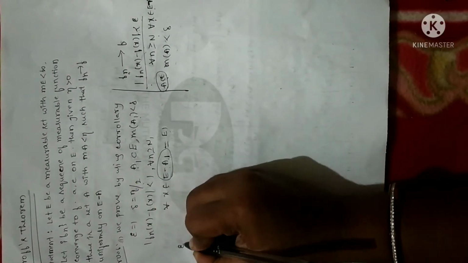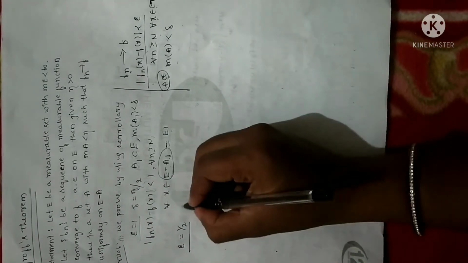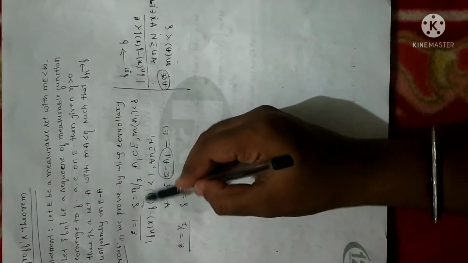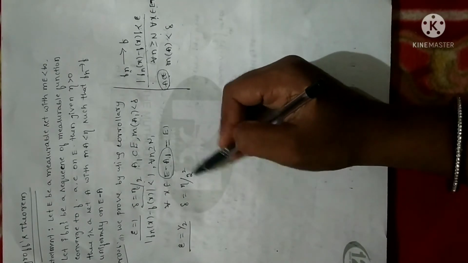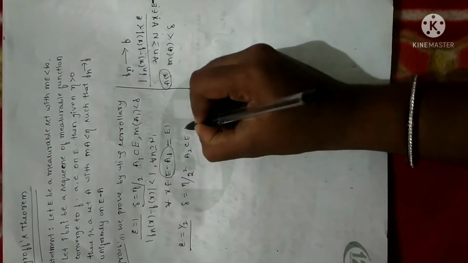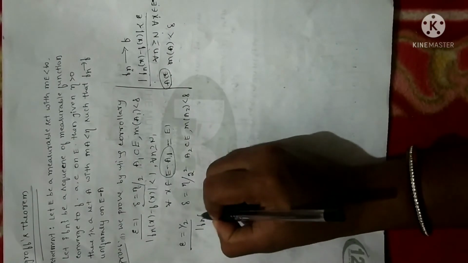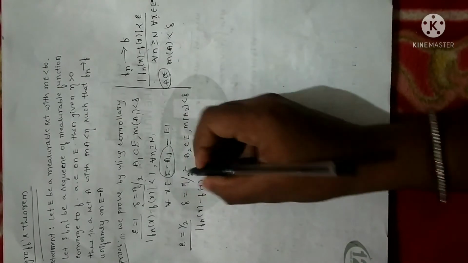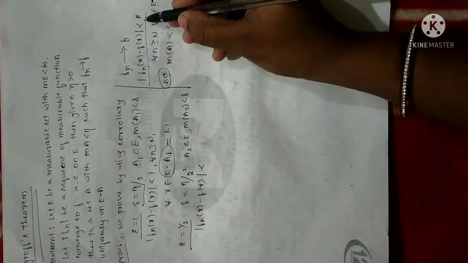Next let me take epsilon as 1 by 2. Here I had taken epsilon as 1, so let me take it as 1 by 2. Then delta will be eta by 2 squared. I am reducing the quantities epsilon and delta: the first time epsilon 1 and delta eta by 2, the second time epsilon 1 by 2 and delta eta by 2 squared. Let me replace A1 with A2. A2 is a subset of E, the measure of A2 will be less than delta, and moreover Fn of x minus f of x, written in mathematical form, will be less than epsilon, in place of epsilon.